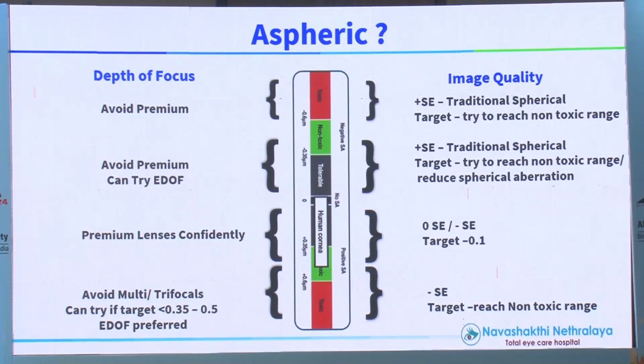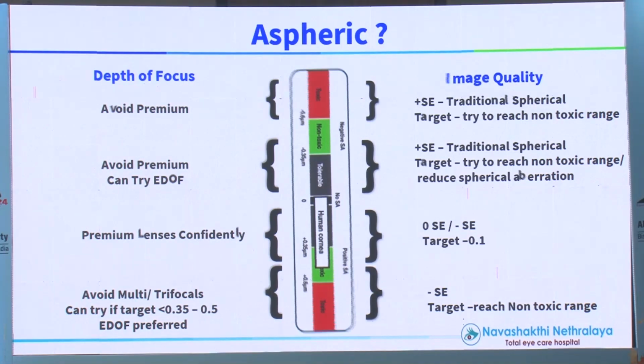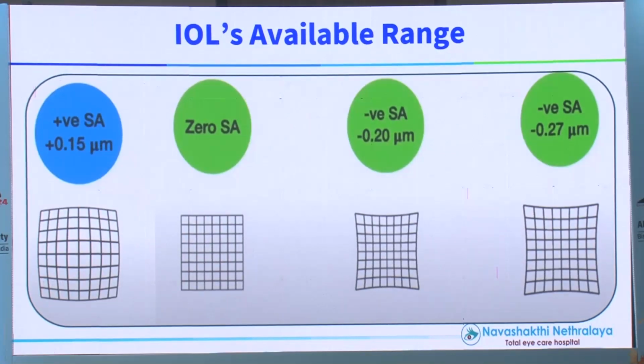This slide sums up everything. The first one, where these spherical aberrations can be classified as toxic and non-toxic. Toxic, where it's going to create trouble to the patient. Now in those cases, avoid premium at any cost. The top one and the bottom one are the toxic ones. You can look at it. The in-between ones, definitely in the normal range, you can use anything close to it. You can play around with the spherical aberration and bring it to this level. This is one thing I have started doing in the last 2 years, and I've been getting good results.